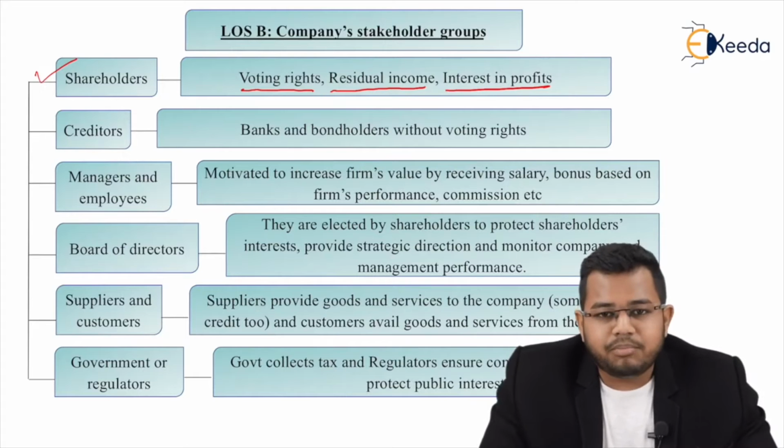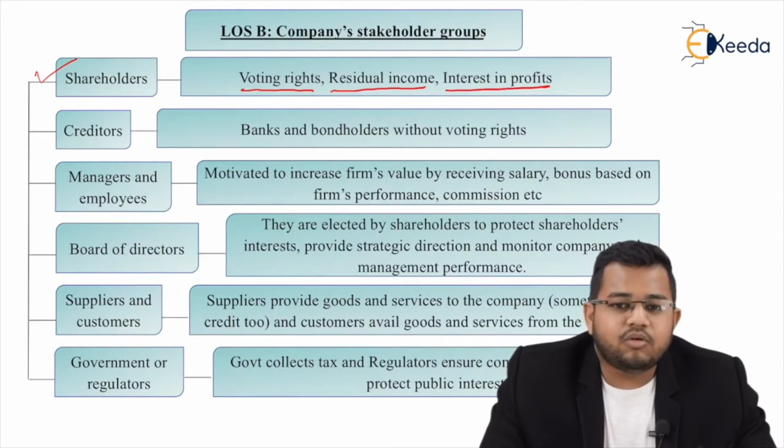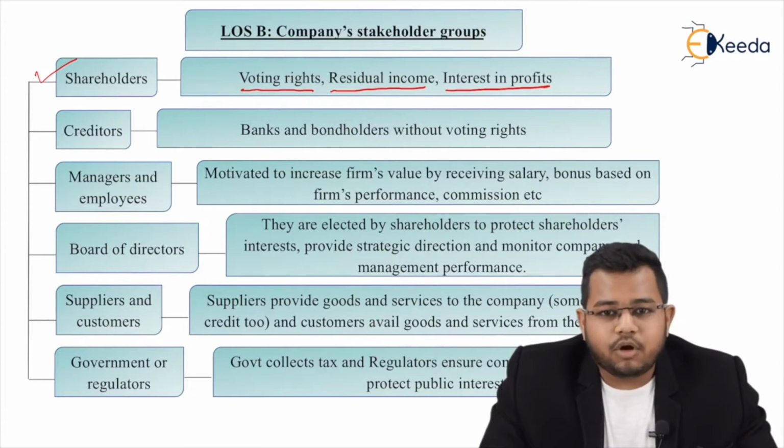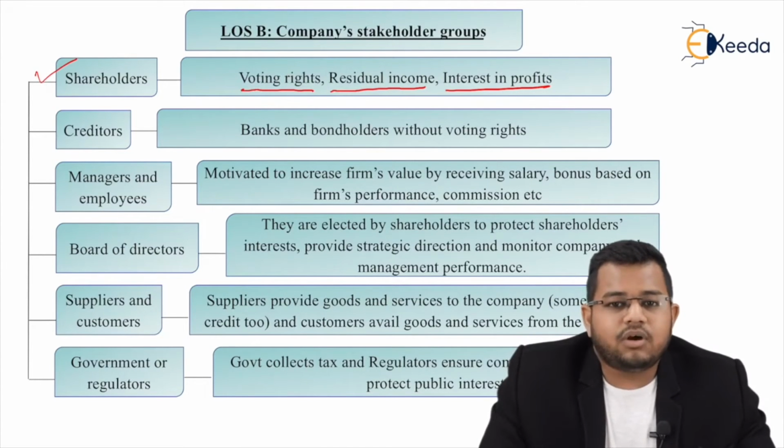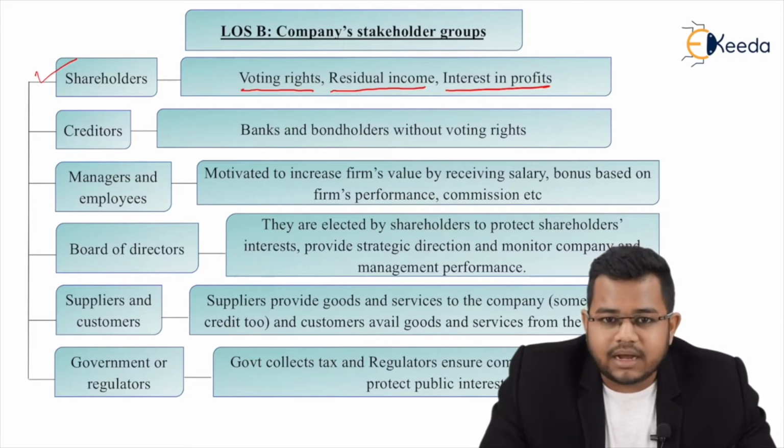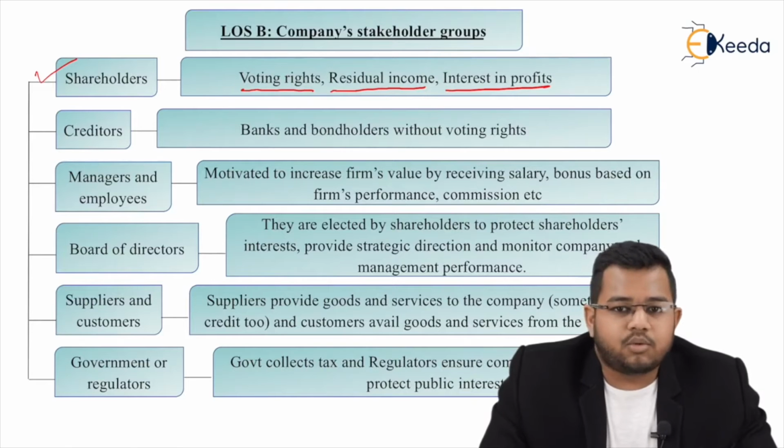See, whenever the company is doing a business, company को profit हुआ. Out of this profit, first thing what you do is you will pay off your debt holders. Debt holders को interest pay कर देंगे. After interest, you will pay off taxes to the government. And now whatever is left, you can now distribute it to your shareholders.